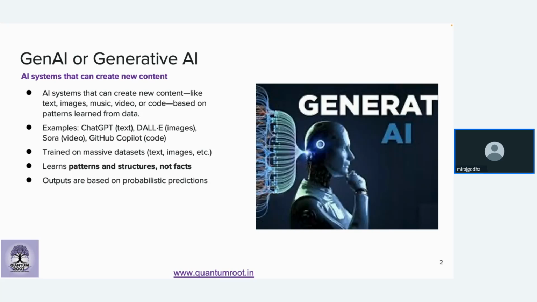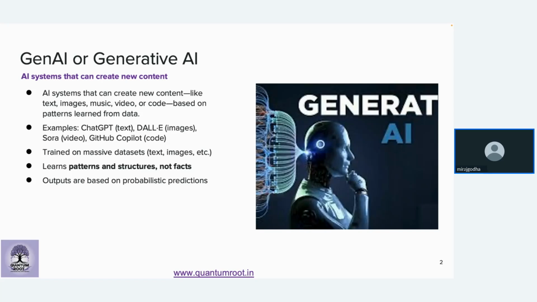You would definitely be using things like ChatGPT, DALL-E for images, Sora for videos, GitHub Copilot. You might be integrating them in your organization. Many of you would be using GitHub Copilot in your organization for generating code. ChatGPT, you definitely would be using. So basically, these are all generative AI models which generate something for you. That something could be anything. It could be code, text, prompt, video, anything.